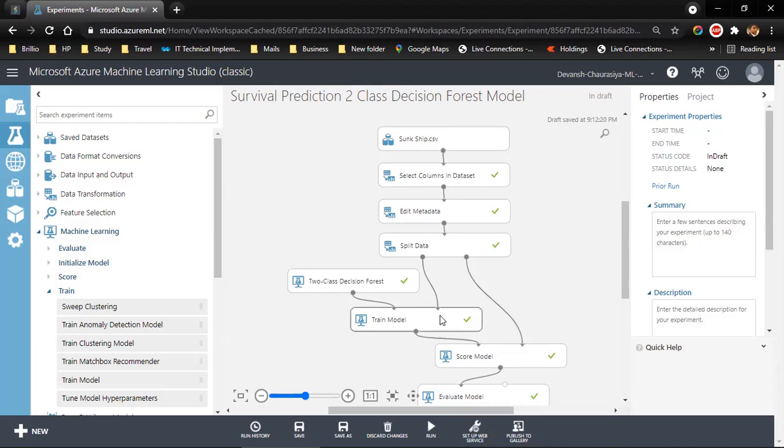Now, what we have to do is, we know that our accuracy is good, but is there a way that we can actually increase the accuracy? So for that, we can create another model. But to do that, let us not work on this. Let us keep it intact, and create a copy of it. But before we do that, let us save it. And now that it is saved, let's click on experiment again.